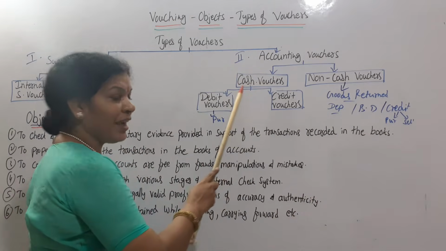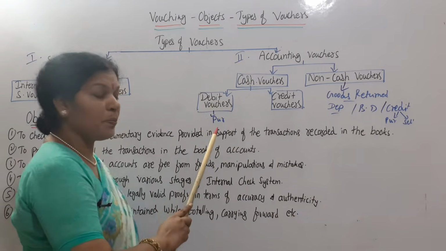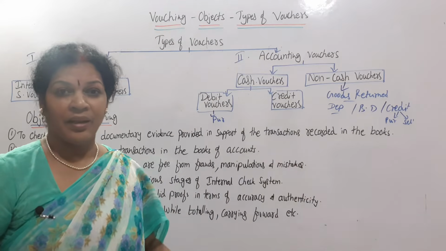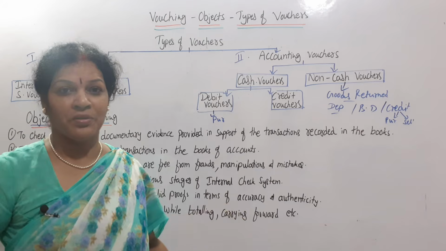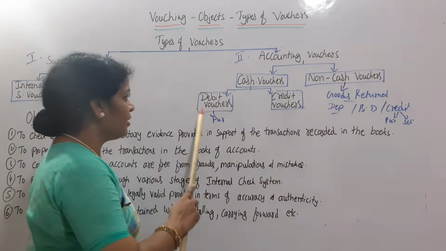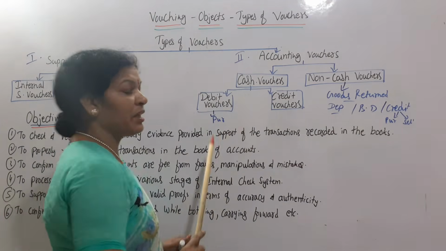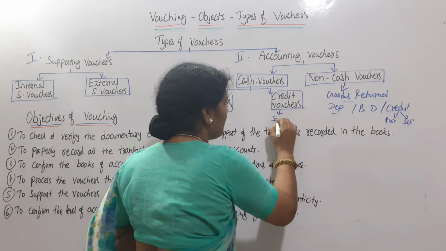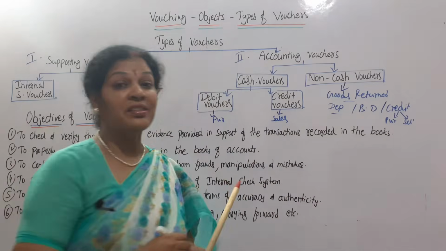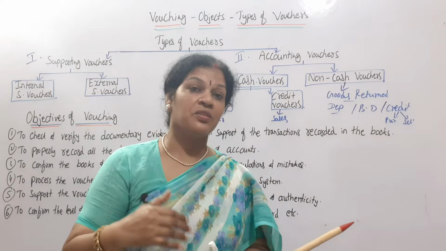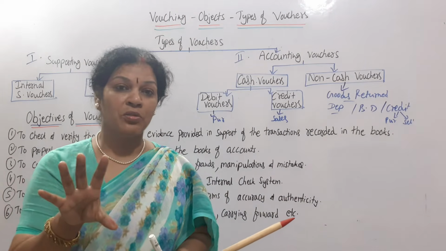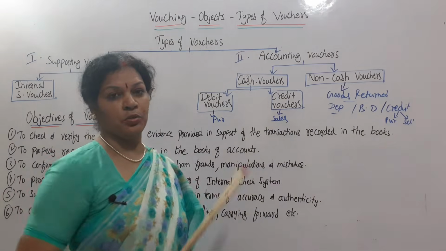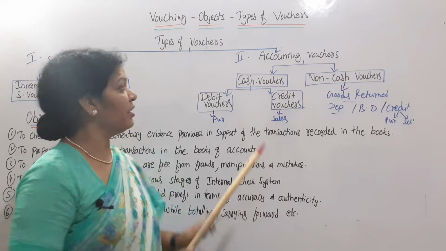Now here in cash vouchers, debit vouchers are purely cash basis purchases. I am paying the cash and purchasing goods, purchasing assets. That is a debit voucher. In the same way, credit vouchers are related to the sales. When we are selling the goods, when we are selling the assets, there is also one voucher available. That voucher we say is a credit voucher. Am I clear? Easy to remember?